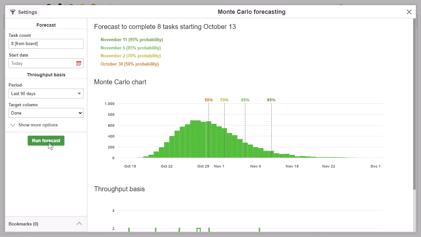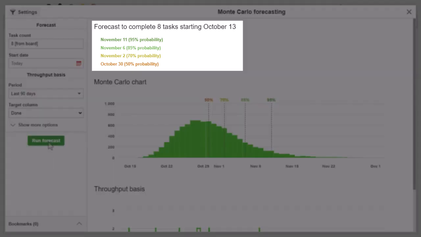The forecast is divided into 3 sections. At the top, you see 4 dates. For example, the yellow date says that November 2nd has a 70% probability. That means that 7 out of 10 times, we will be done before or on that date.